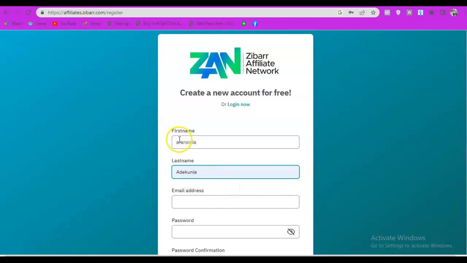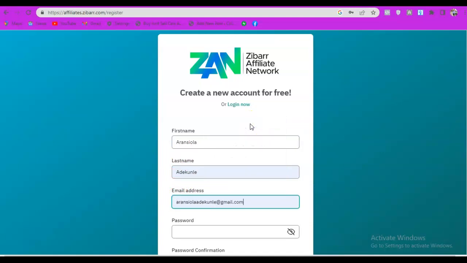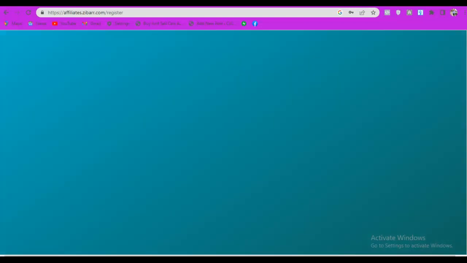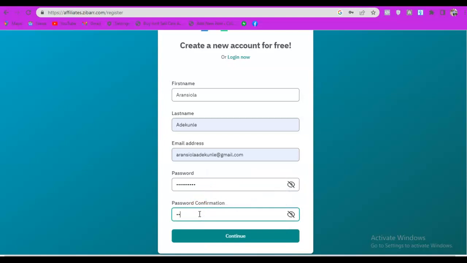Then you fill in your email address. Use your working email address, because they are going to send a code to this email address that you used to do your verification. Okay. Then select your password. Let's use something simple. Let's keep it simple.